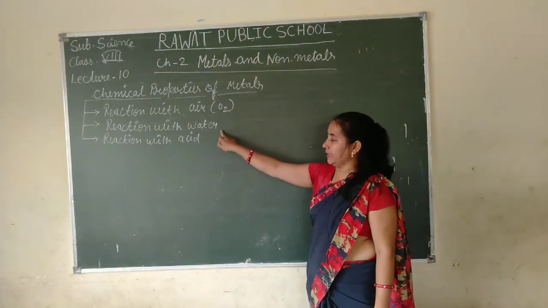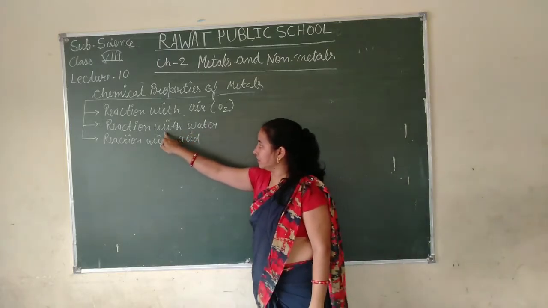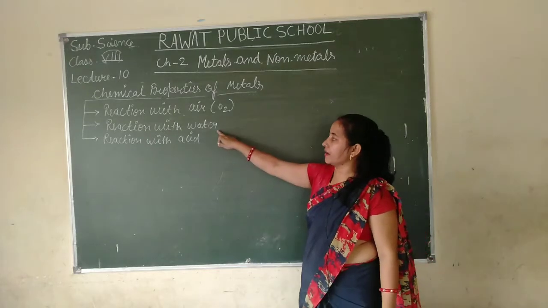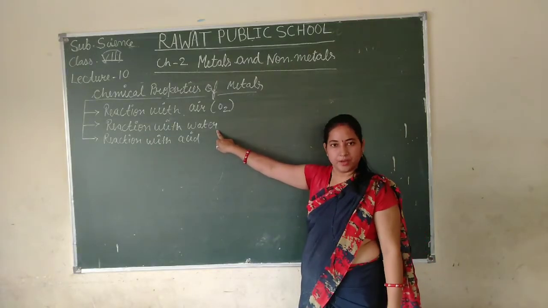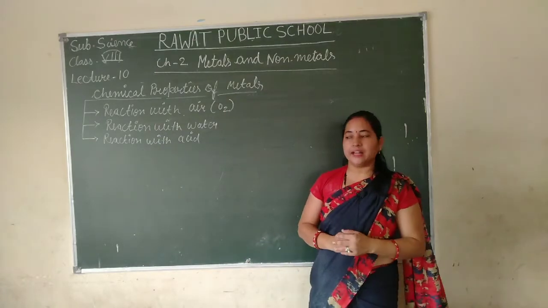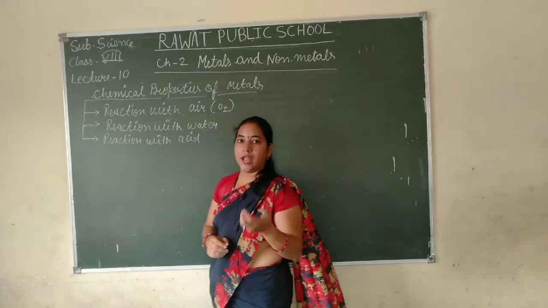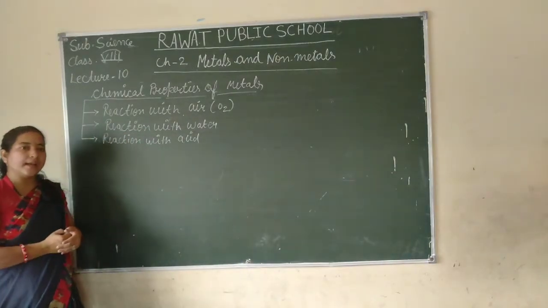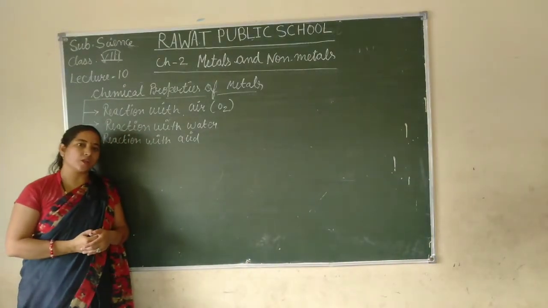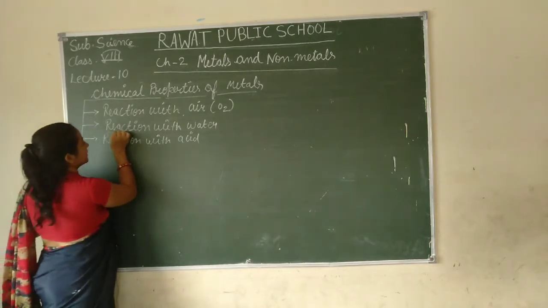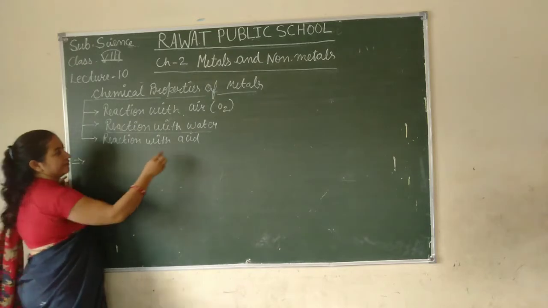Now, today in this lecture, we will discuss what happens when a metal reacts with water. Now, come to the point. When a metal reacts with water, it forms a metal oxide and hydrogen gas is released in this process. Second is reaction with water.